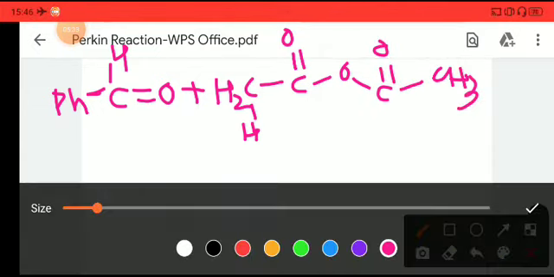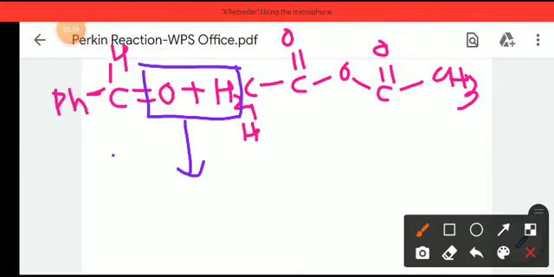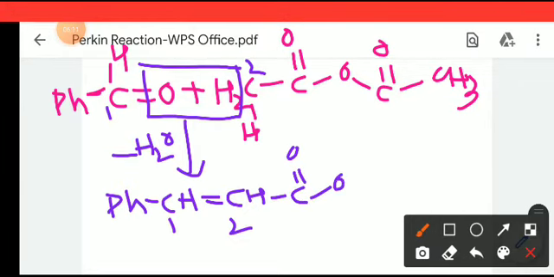Here we have to do one thing. We have to make sure that we get rid of 1 mole of water. So we just leave this water out of the system, and then we will get a product like Ph-CH double bond CH, because this CH is 1, this CH is 2, so I am writing 1 and 2, then C double bond O, O-CO-CH3.